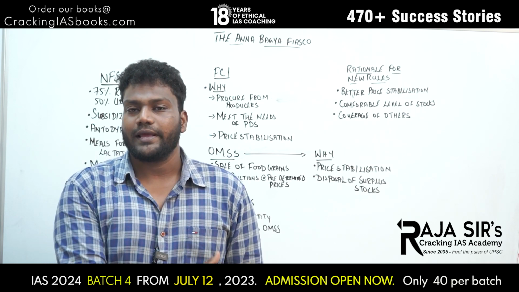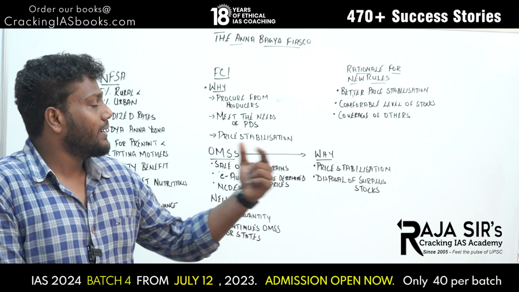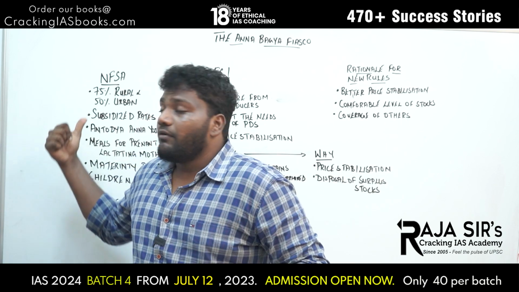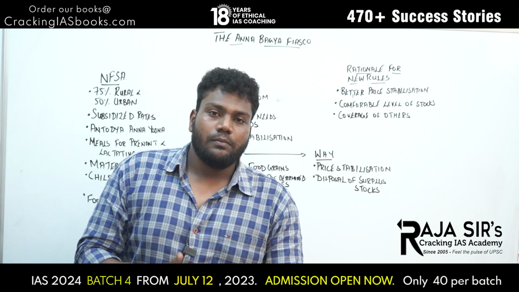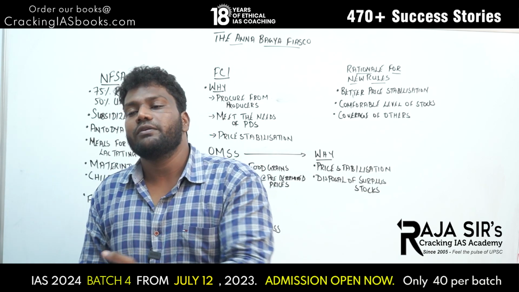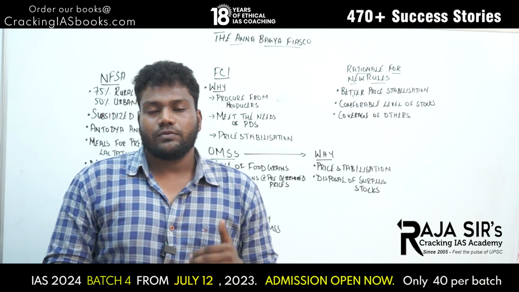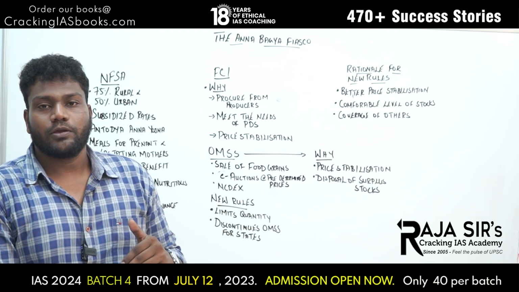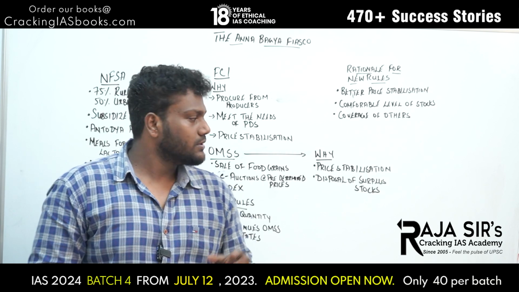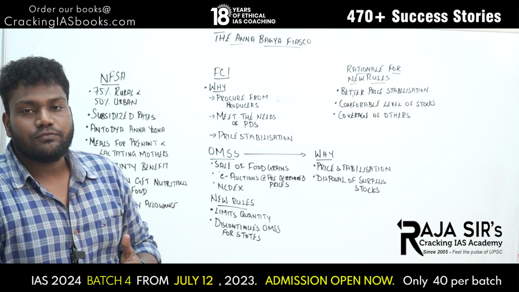For a boost, it will be like a boost for the farmers also, right? So yes, that is the first major thing why FCI is doing this. And next is to meet the needs of the PDS. We have all these things, right? 75% has to be given for rural places, 50% for urban places, and all these subsidized rates. To give it at a subsidized rate, we need rice, we need supply, right? So for that only, FCI also procures these food grains from various sources, especially the farmers. So yes, to meet the needs of the public distribution system given through the National Food Security Act.